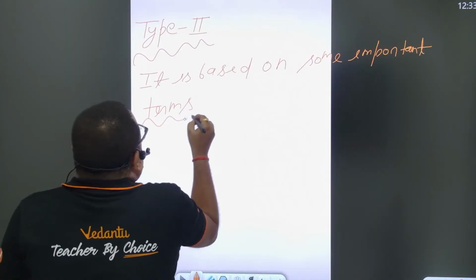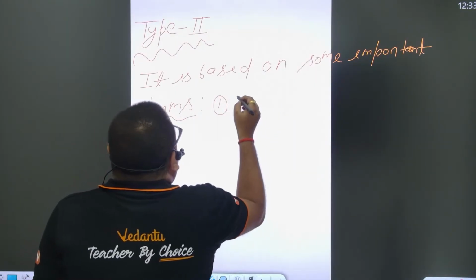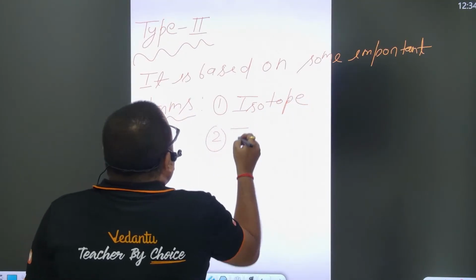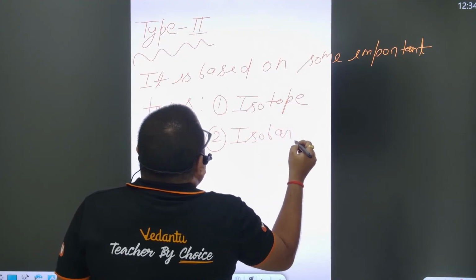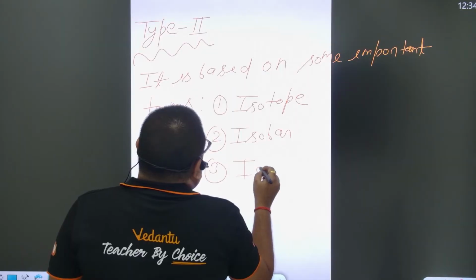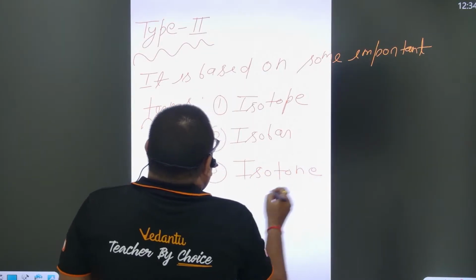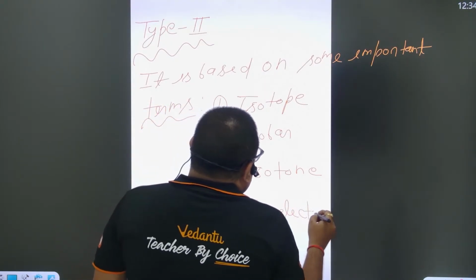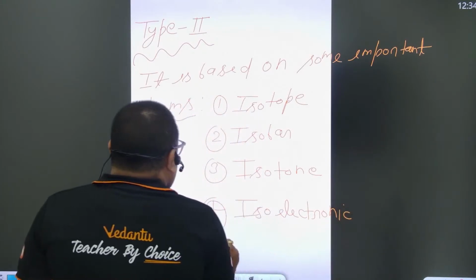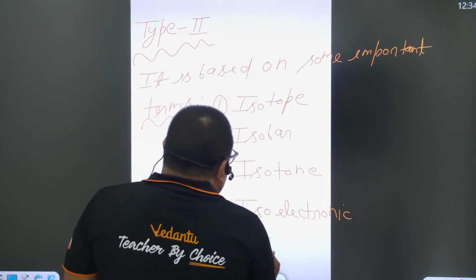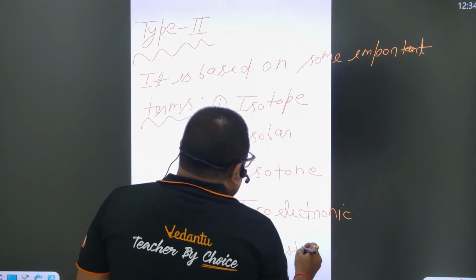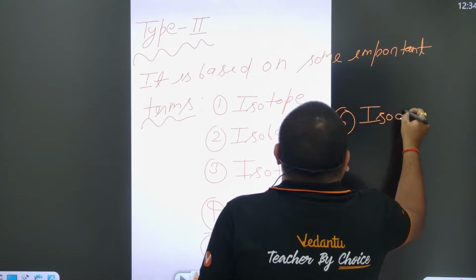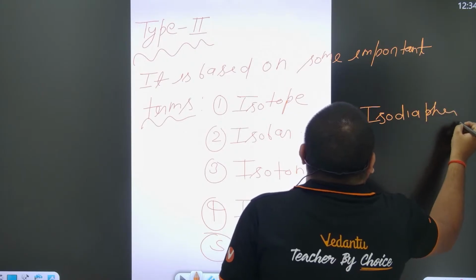What are the important terms? You know, isotopes, right? Second is isobar, third is isotone, fourth is isoelectronic, and fifth is based on iso start, and sixth is isodiapher, right?